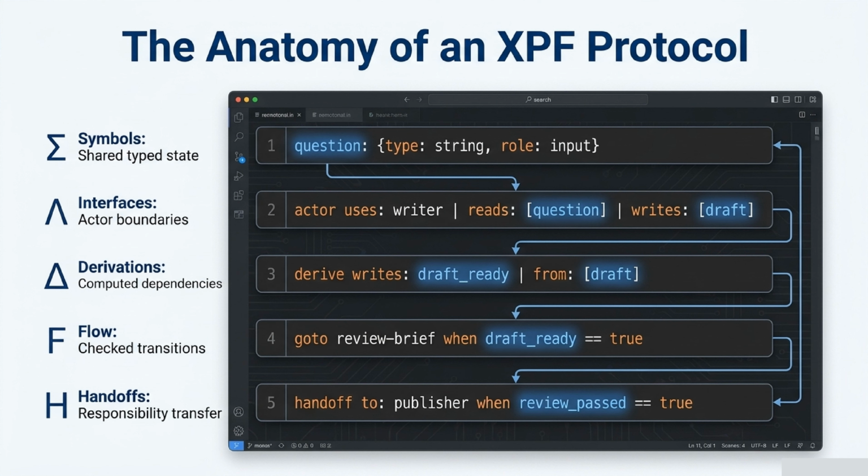Let's look at the anatomy of an XPF protocol in action. It is built on a few key pillars. First, symbols, which represent our shared typed state. Second, interfaces, which define strict actor boundaries. Third, derivations, which handle computed dependencies. Fourth, flow, which dictates checked transitions. And finally, handoffs, which manage the safe transfer of responsibility.